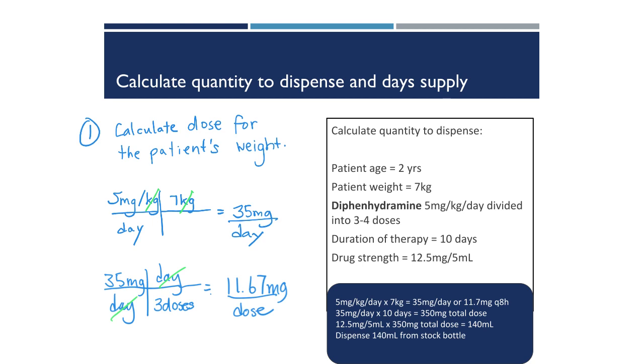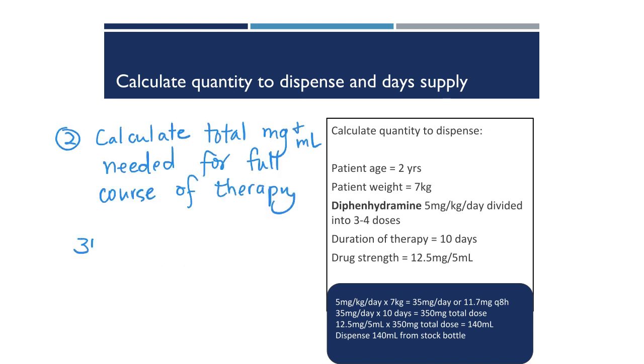Let's get to the next step. This is an easy step. We'll take the total amount of milligrams we're going to dose per day, multiply it by our course of therapy, which is 10 days, and of course we get 350 milligrams needed for the total dose.